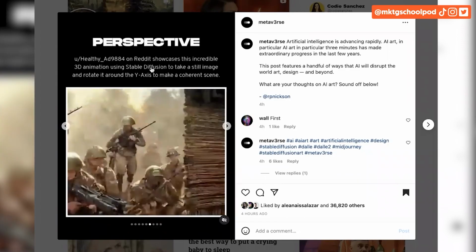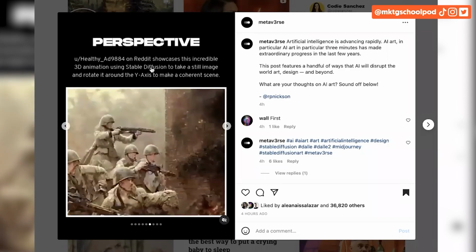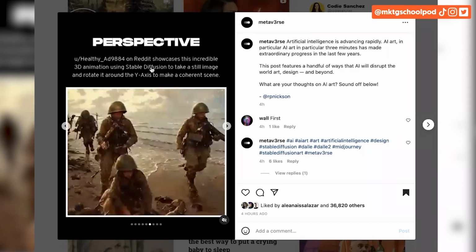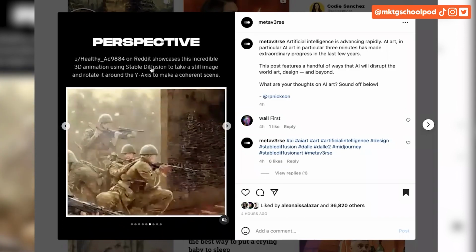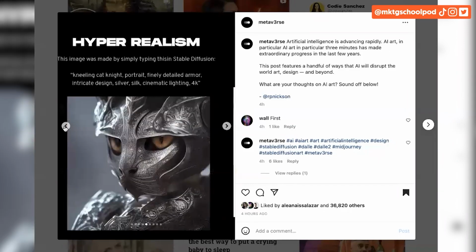Using Stable Diffusion again, you can take a still image and it'll actually rotate and make the scene coherent. Have you seen this one, Neil? I haven't seen the rotating one. This is okay. One more.